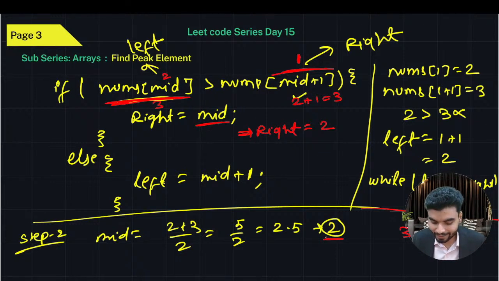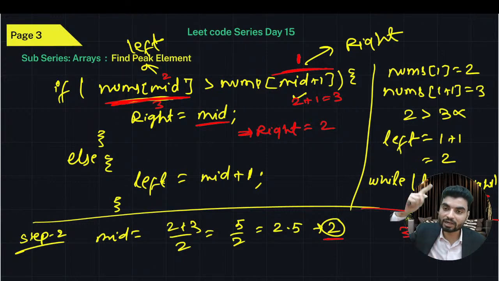Right? So now tell me again, will the while loop execute? Is left less than the right? No, this is not. So the while loop will not execute. So what will be our output? In this case, either right or left, both are pointing to the peak. If you see, left is also 2, right is also 2. So when we apply this algorithm, when left and right both are equal, that will be the peak. Okay, so at the end, either we return left or right, that will be the peak value.